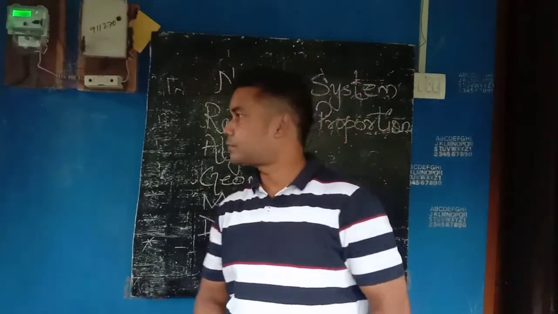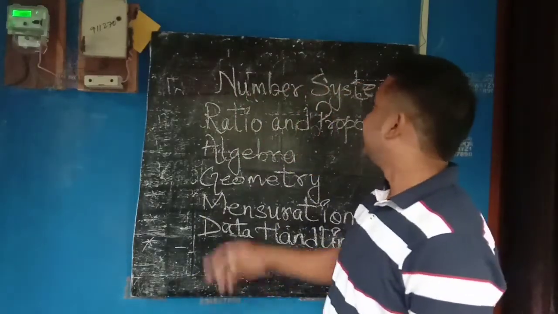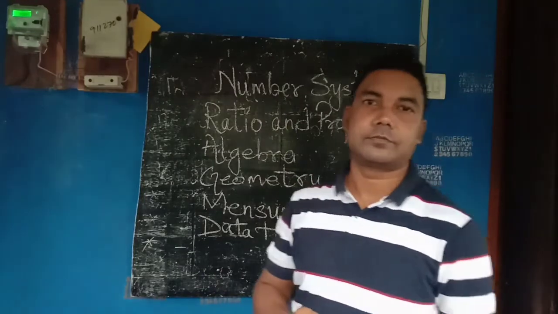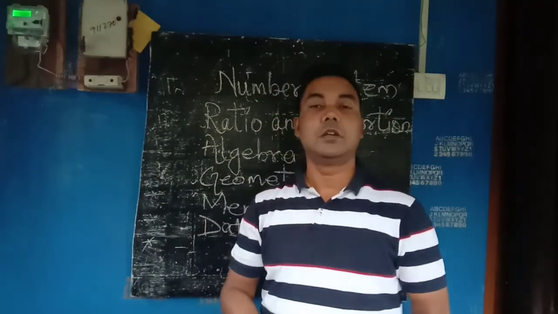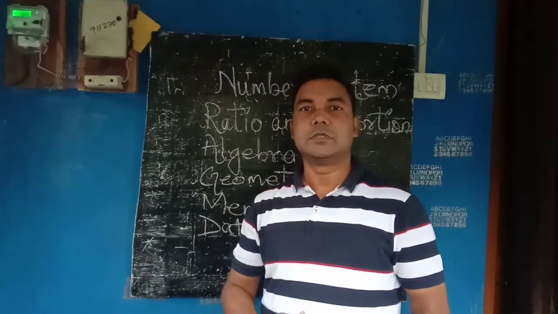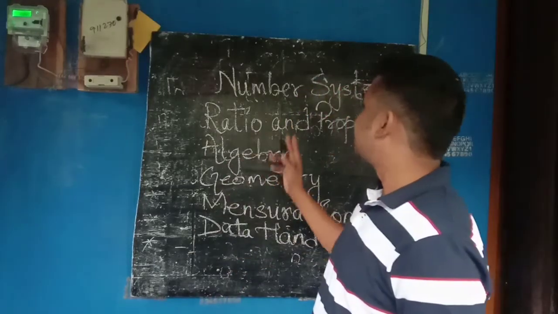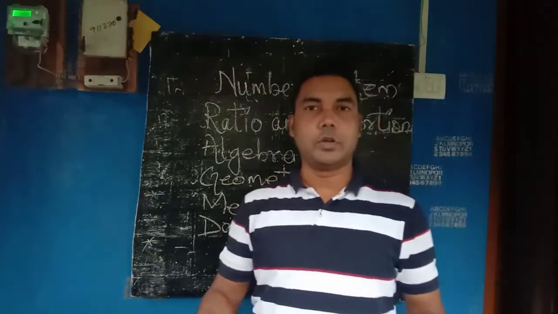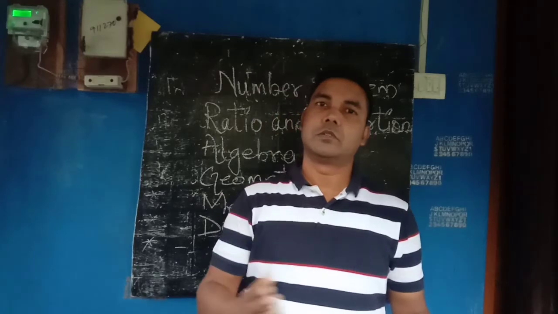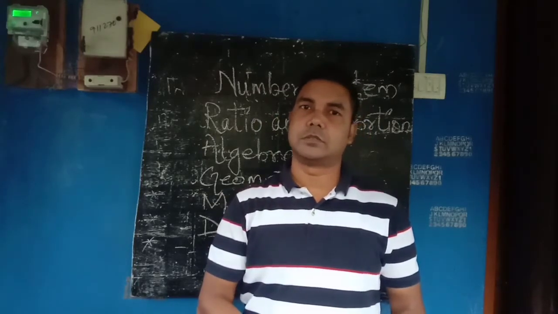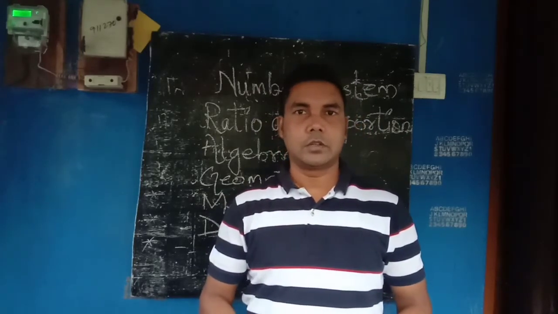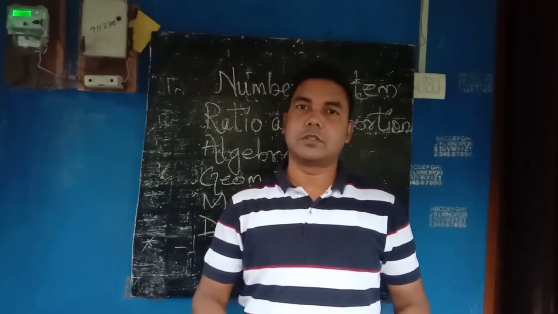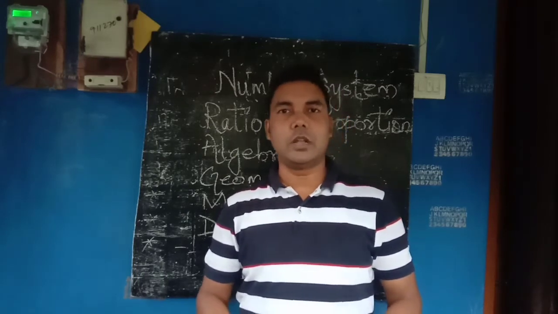See here, the first chapter is number system. The second chapter is ratio and proportion. Number system is already over, I hope, so next we'll be going through ratio and proportion.